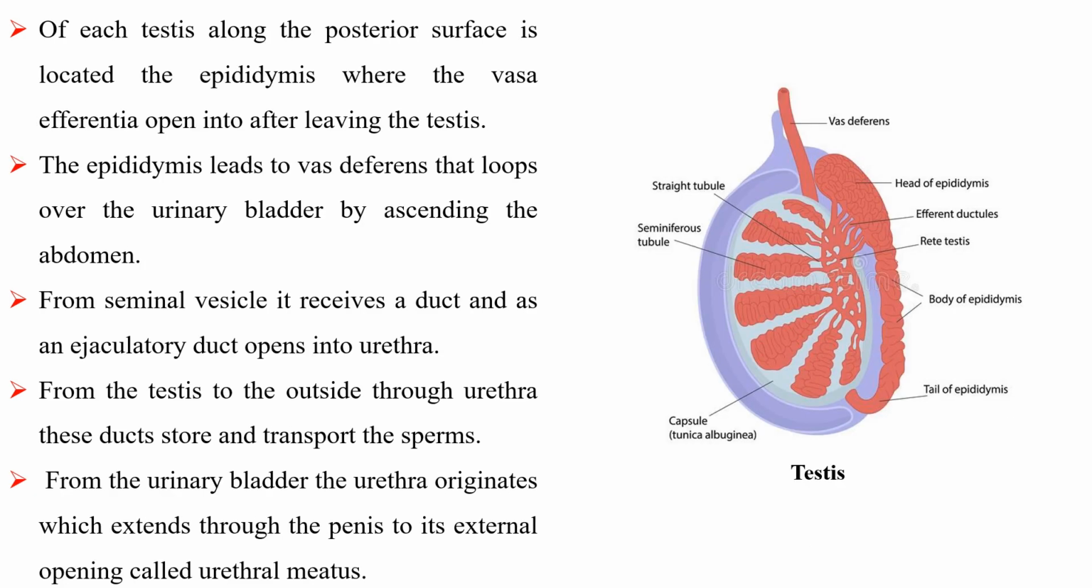Of each testis, along the posterior surface is located the epididymis, where the vasa efferentia open into after leaving the testis. The epididymis leads to a vas deferens that loops over the urinary bladder by ascending the abdomen. From seminal vesicle, it receives a duct and as an ejaculatory duct opens into urethra. From the testis into the outside through urethra, these ducts store and transport the sperms. From the urinary bladder, the urethra originates, which extends through the penis to its external opening called urethral meatus.